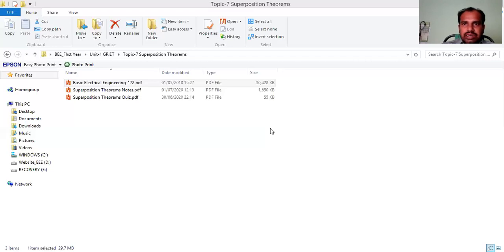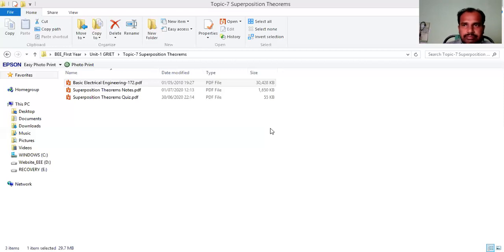these two resistances are in parallel, 3 into 2 by 3 plus 2, which is 1.2. The total resistance is 2 plus 1.2 plus 1, that is 4.2 ohms. The voltage value is 4.2 and the total resistance is 4.2, so the current passing through the 2 ohm resistance is 1 ampere.